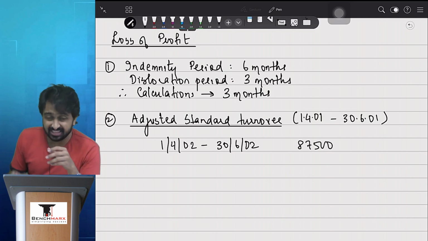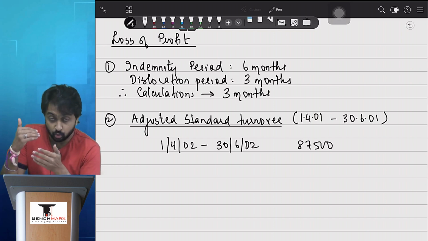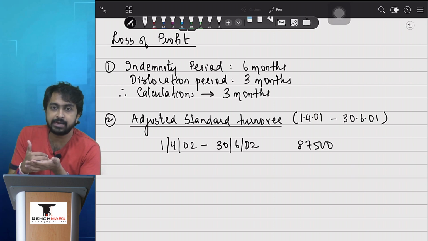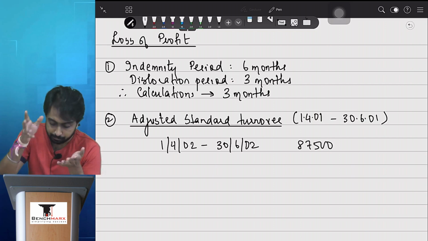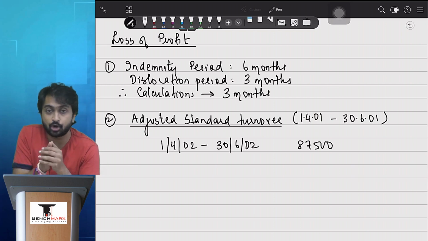Now, using this data, I cannot find the sales of the previous quarter because ये quarter के अंदर तो फायर हुआ है.